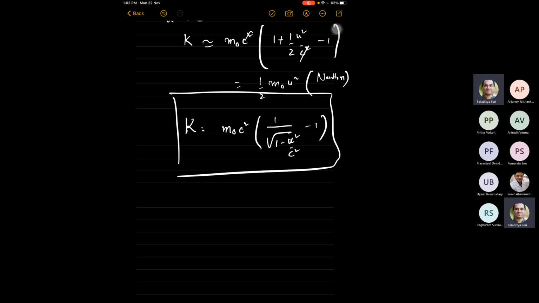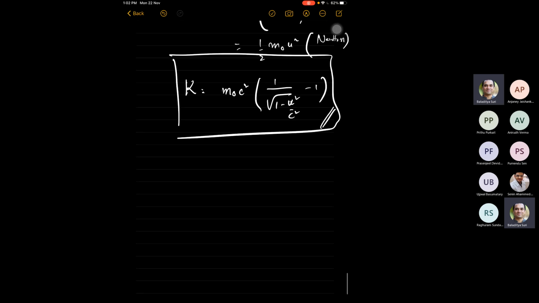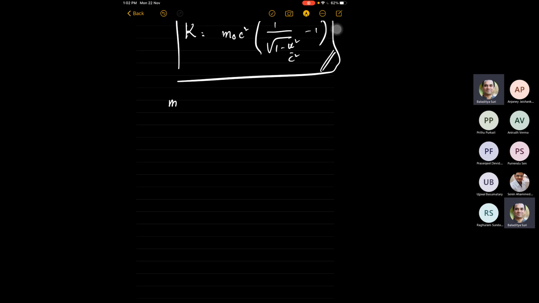So this becomes now the definition of kinetic energy. And m naught c squared is what remains when u is 0. When u is 0, the kinetic energy is 0, as you would want it.